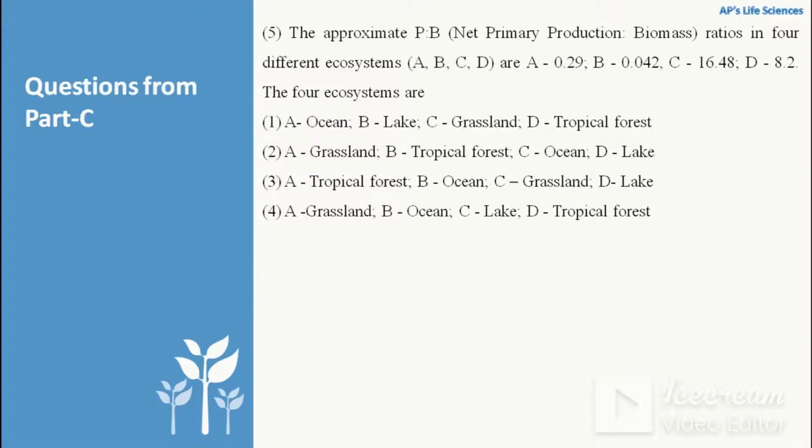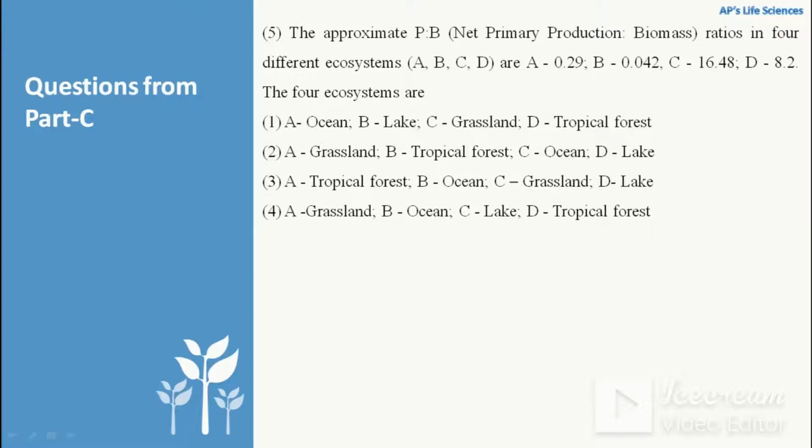Similarly, those ecosystems that have higher biomass and less net primary productivity have the lowest net primary productivity by biomass ratio. So we can analyze the options. We can see that in option 1, C is a terrestrial ecosystem, so option 1 is not correct. In option 2 and option 4 there are aquatic ecosystems, so one of these two is the correct answer.